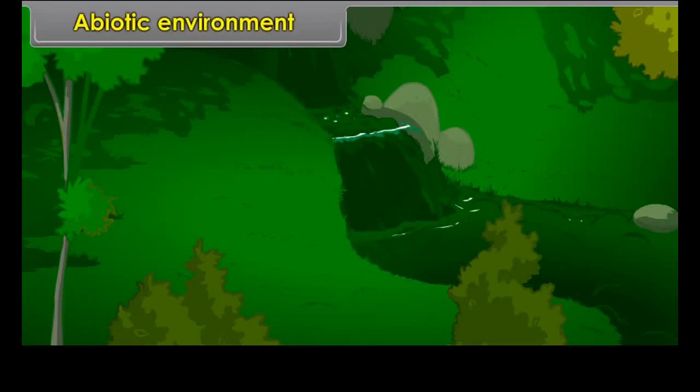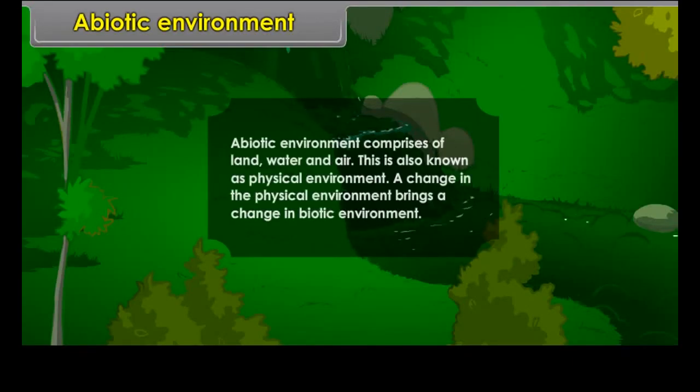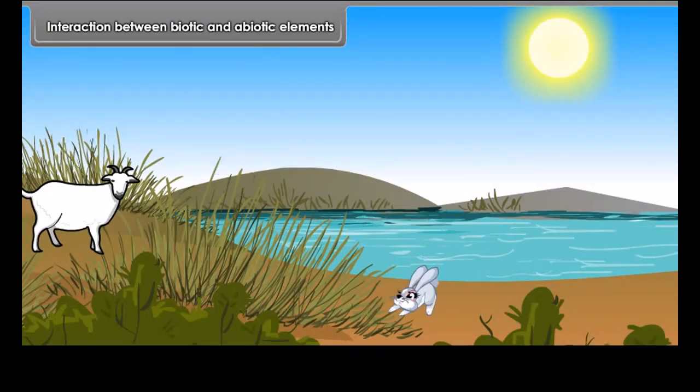Abiotic environment. Abiotic environment comprises land, water and air. This is also known as physical environment. A change in the physical environment brings a change in biotic environment. Interaction between biotic and abiotic elements.